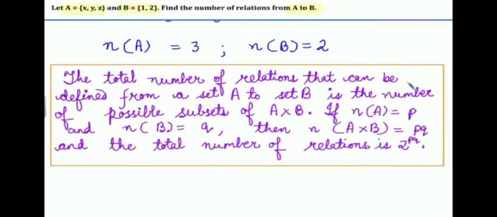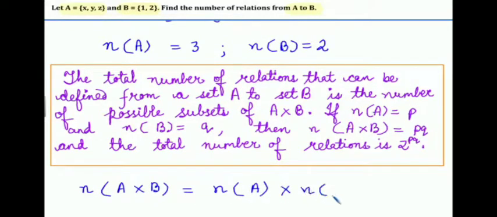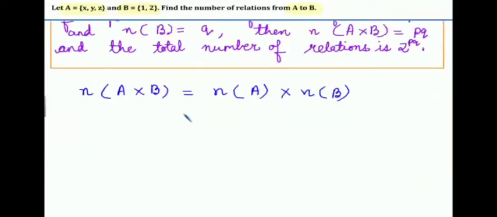So the formula is: the total number of relations that can be defined from set A to set B is the number of possible subsets of A cross B. If number of A is equal to P and number of B is equal to Q, then number of A cross B is equal to PQ, and the total number of relations is 2 raised to PQ. You can also write it as 2 raised to number of A cross B. So number of A cross B is equal to number of A into number of B. We studied this in previous lecture 2.1. So number of A cross B is equal to 6.